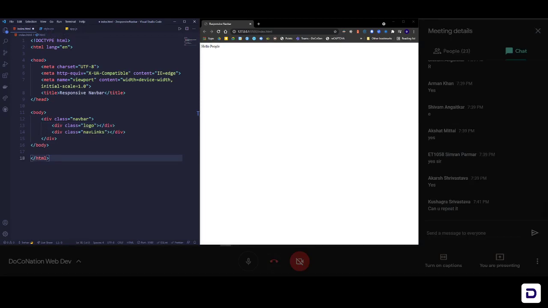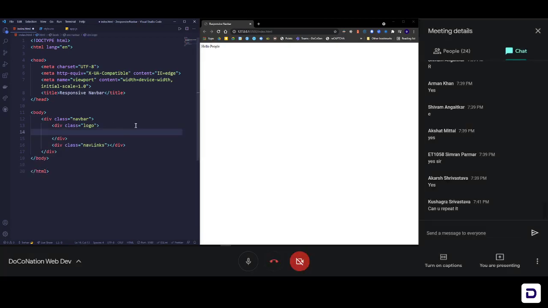Okay, done. Okay, so now let's add our logo inside of it. So here I'm not gonna add any kind of picture or something. I'm just gonna use a small logo, like a textual logo. Okay, I'm gonna use text as my logo. So I'll be adding an A tag, and then I'll be writing hash inside this because we don't have to go anywhere, and then write logo for my logo. So this is going to be my logo. Okay, a simple text called logo. You can see it appeared here.